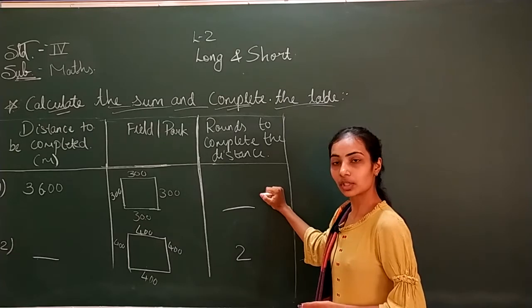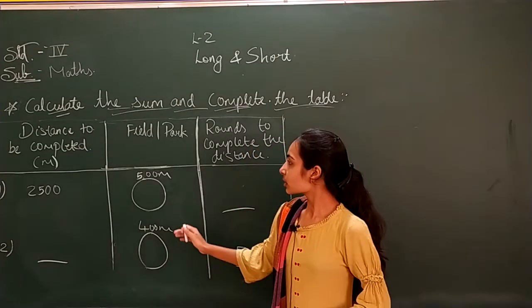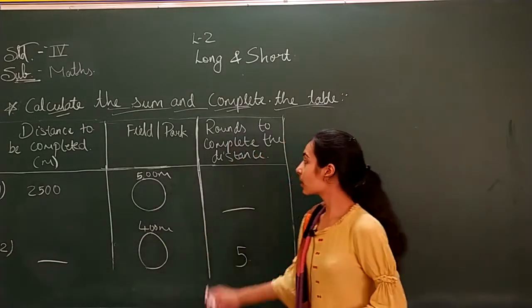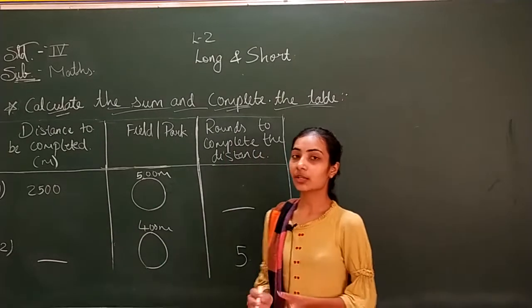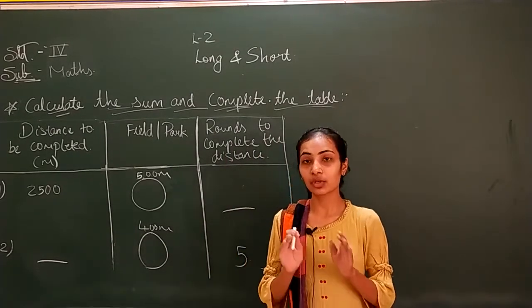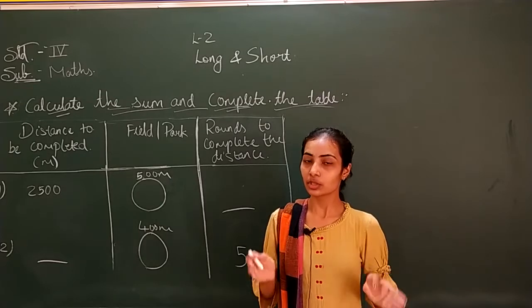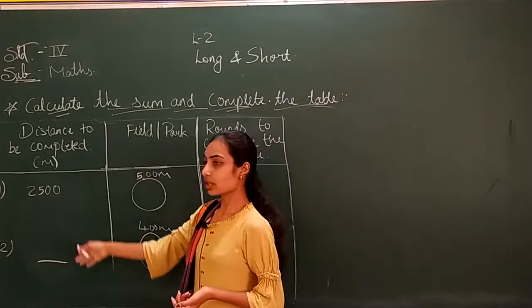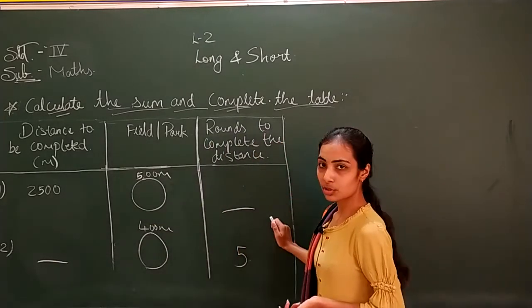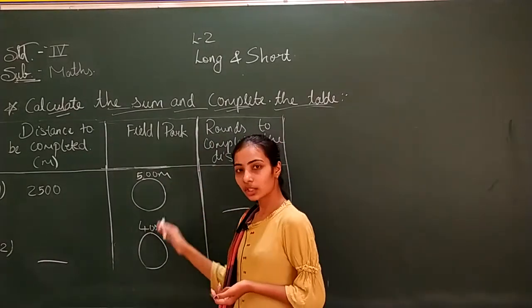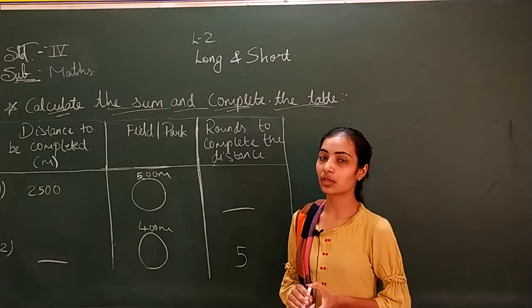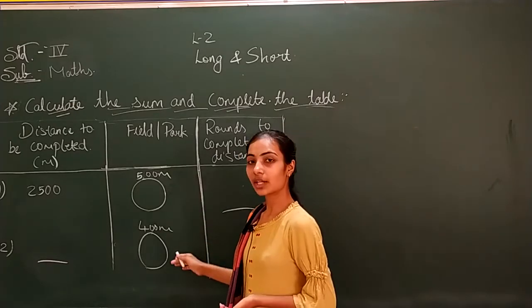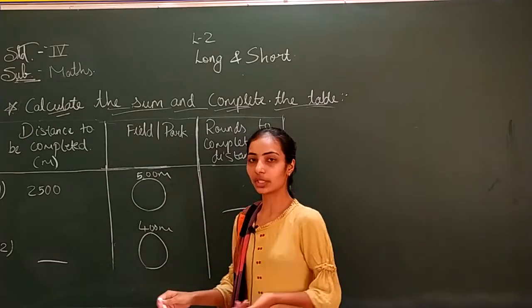You have to do calculations by yourself. We have seen the distance to be completed and the rounds to be taken. That we have found in the field park, that was the field park of a square. Now today we will find the same thing, distance to be completed or the rounds to be taken, for the circular field. Before we have found that for the square field, today we will do that for the circular fields.